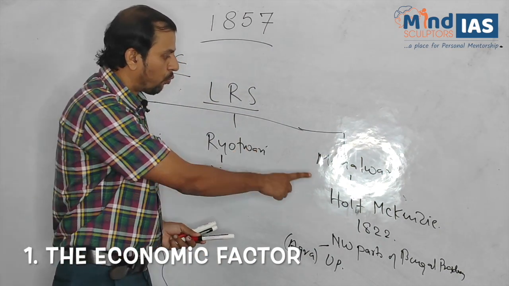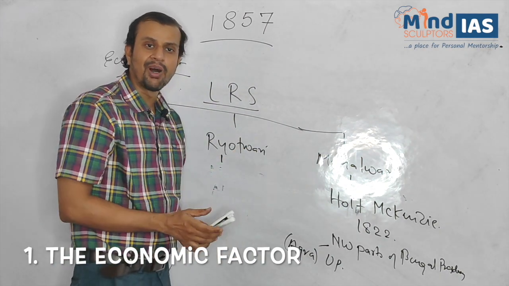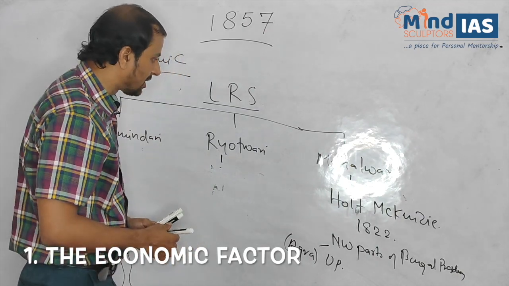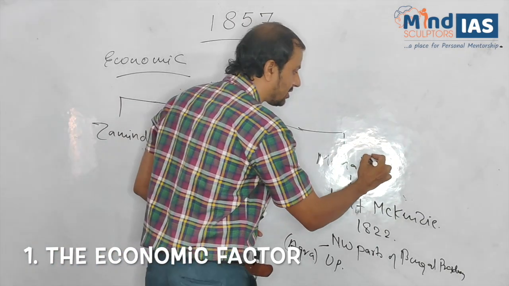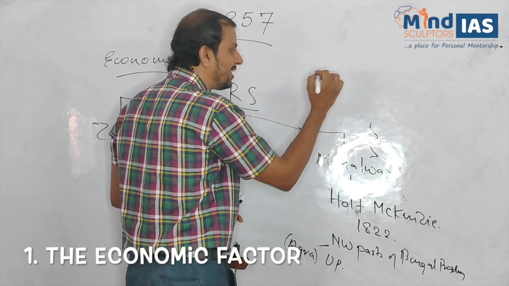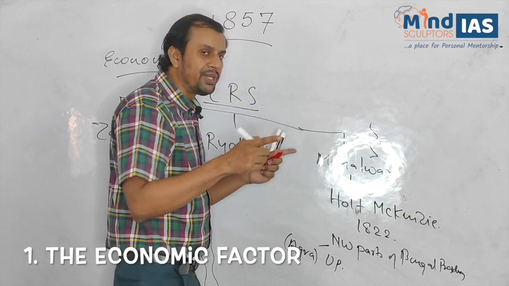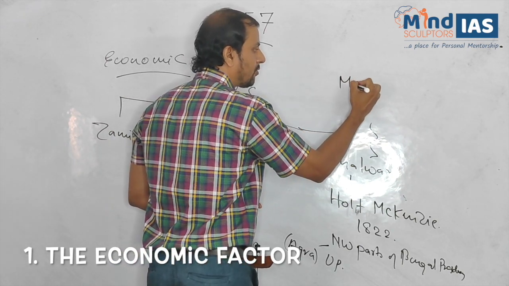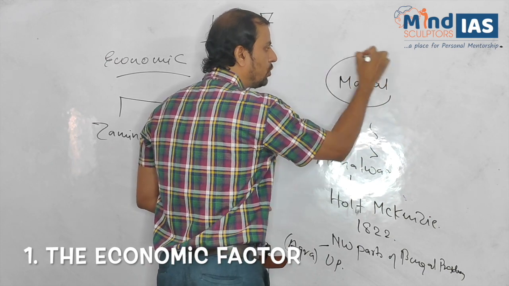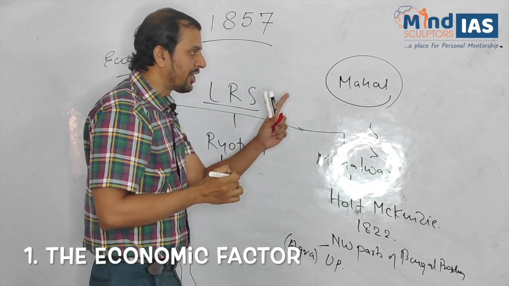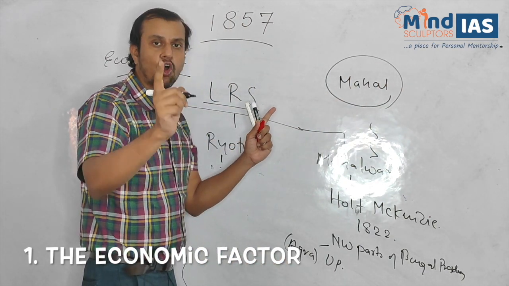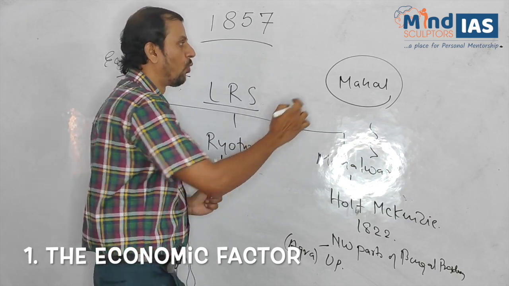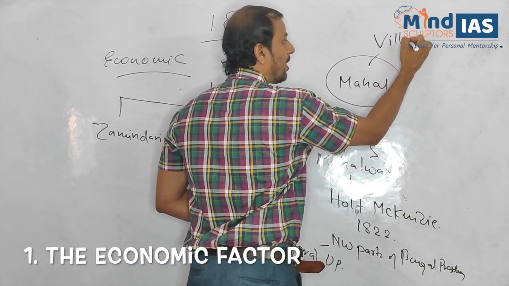Now, what are the features of Mahalwari system? In this, one bigger unit was known as Mahal. Here, the collector of the land revenue was the village headman.